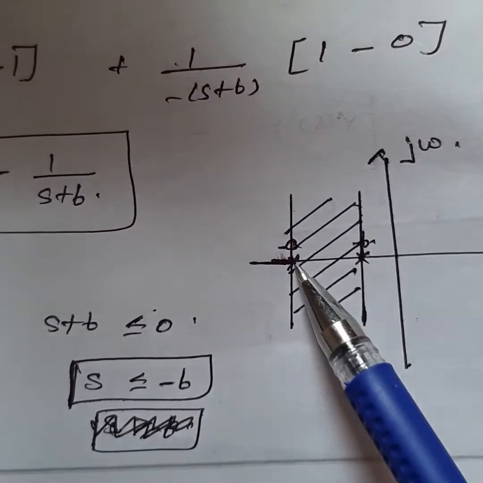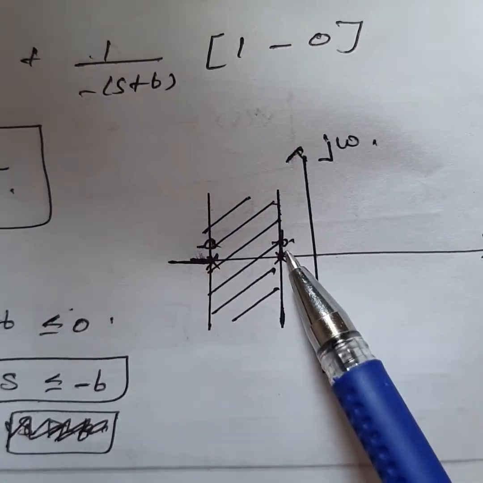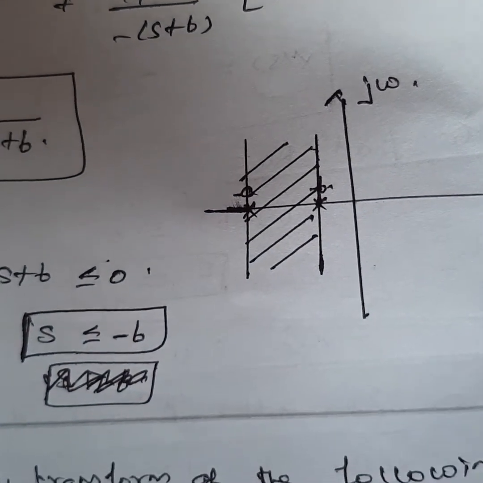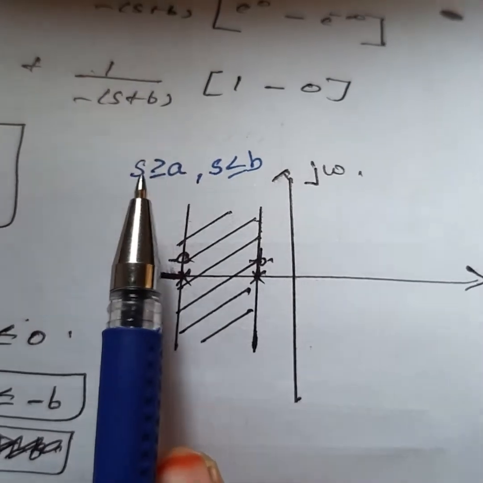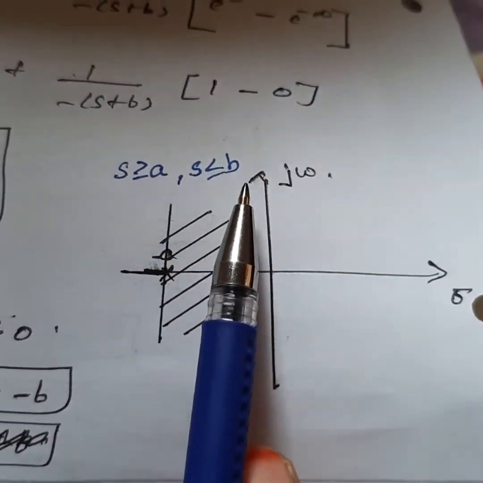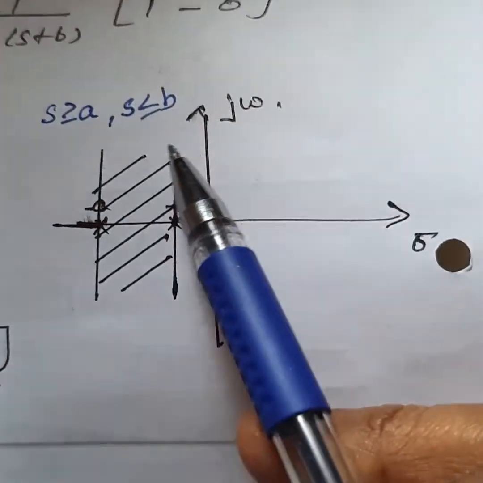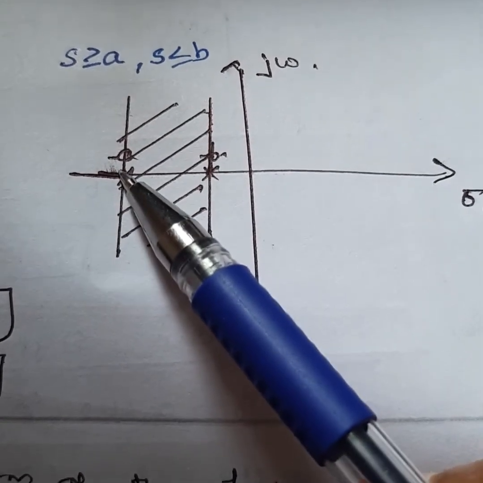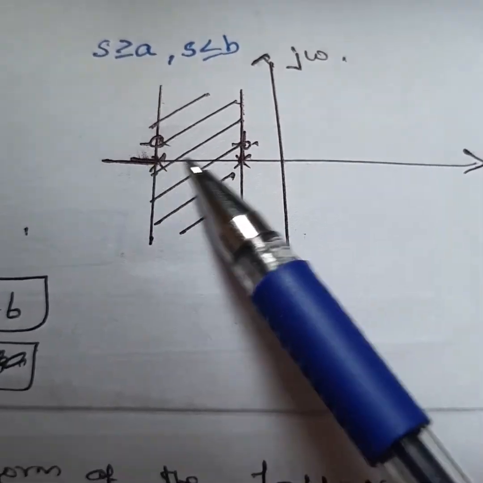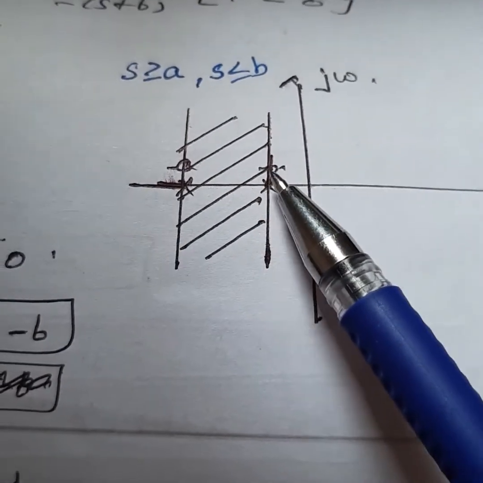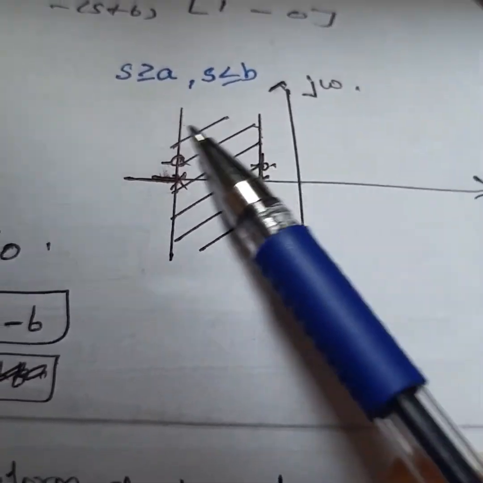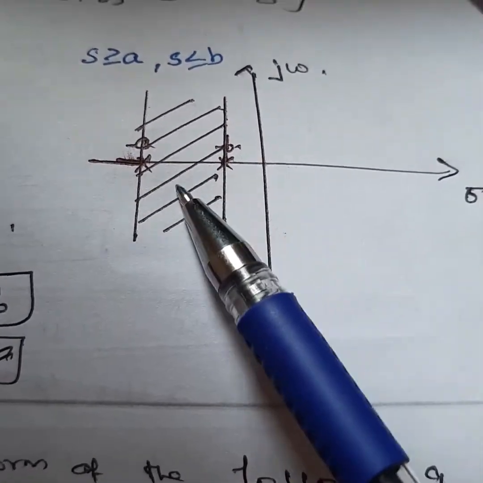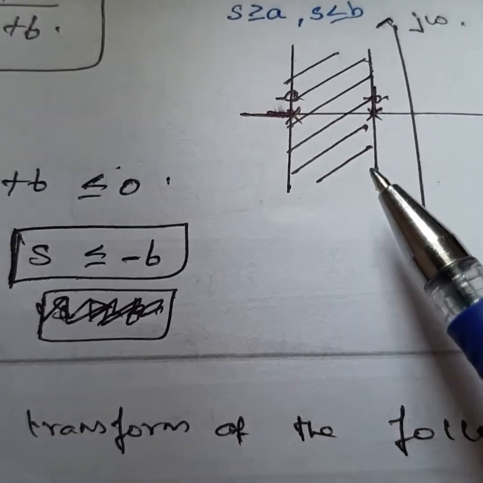Now plot it. Take this as the minus a value and this as the minus b value. The region of convergence lies between them: s is greater than minus a and s is less than minus b. So when you plot, it lies between minus a and minus b, greater than the a value and less than the b value. So this is our region of convergence.